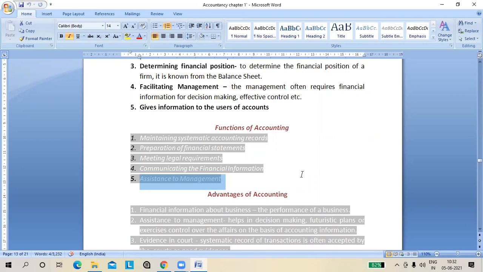But if you are able to sell goods of only rupees 8 lakh, it means your targets are not achieved because you set the target of rupees 10 lakh, but your sales are 8 lakh. So there are some problems. You have to find out why this month we are not able to sell all the goods, sort out the problem and plan accordingly so that we can do our activities effectively and efficiently. There is a term, optimum utilization of resources. Whatever we have, we have to use it optimally so that we can earn more profit.